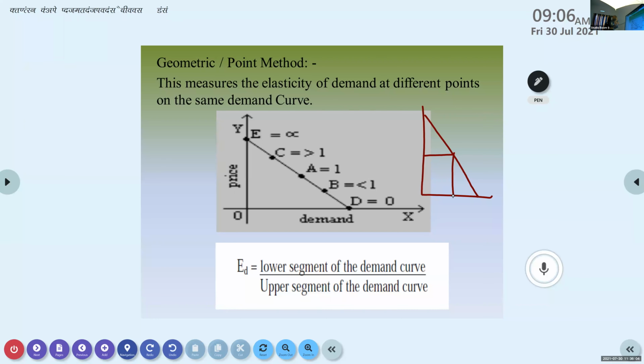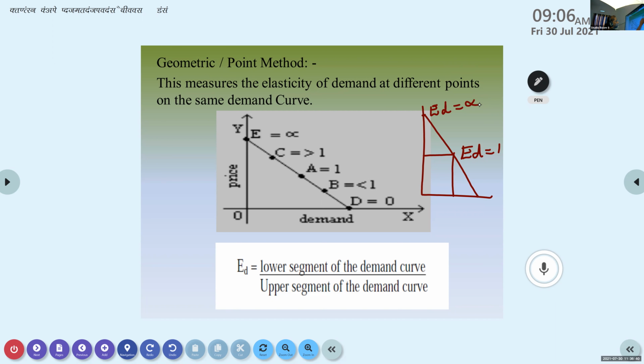Next, above, on the upper segment, as you have learned before, if you get 20 by 0, it will result in infinity, right? Like the percentage change I told you before. So at this point, elasticity of demand is equal to infinity.